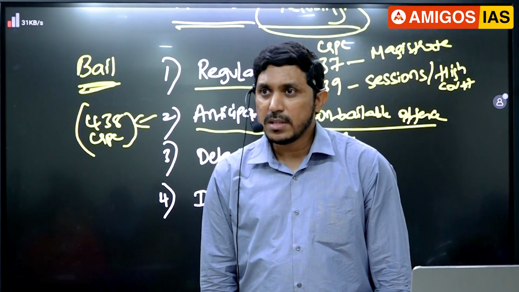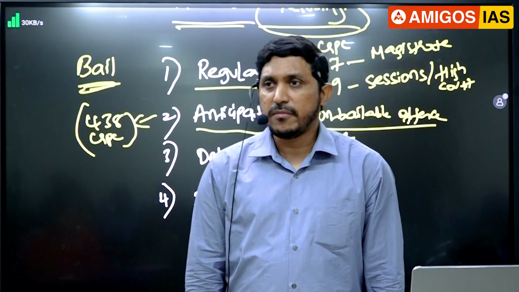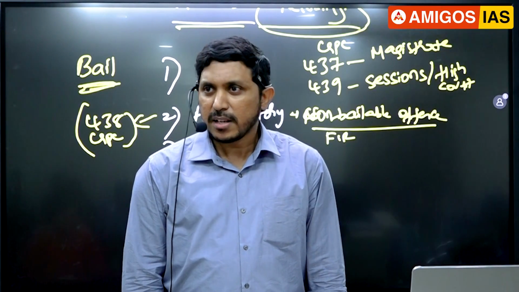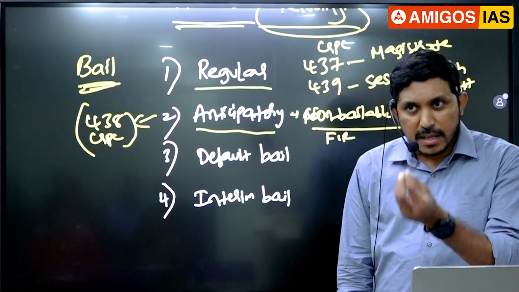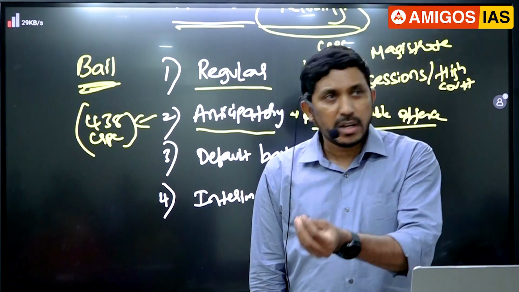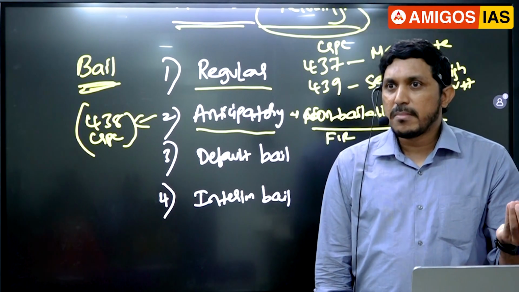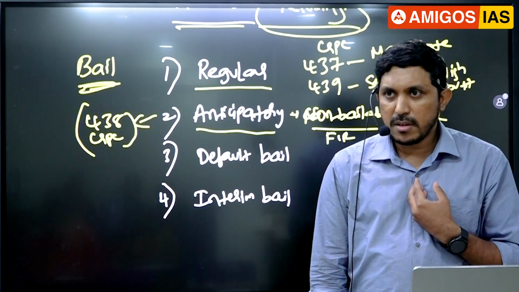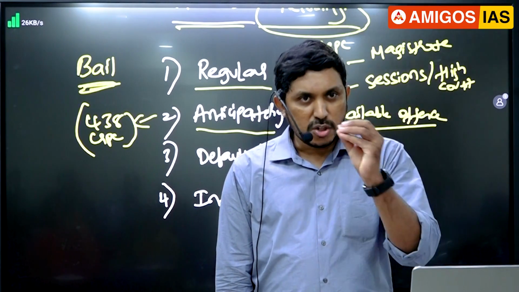Okay, 438 of CRPC. What the courts have said is there should compulsorily be some registration of an FIR. Without an FIR, if you come saying, sir, I am afraid, why would you come to us out of fear? There should be something credible, guys. What is that? That somebody is going to file a case against you, or an FIR has already come against you. Then you can approach the relevant courts and ask them to grant you bail. You cannot directly approach the court by saying that maybe after one more month you'll arrest me. The court will say don't waste our time. What sections? Which law? Which offense? What is the FIR? Where is the report? So that should be there compulsorily, guys.